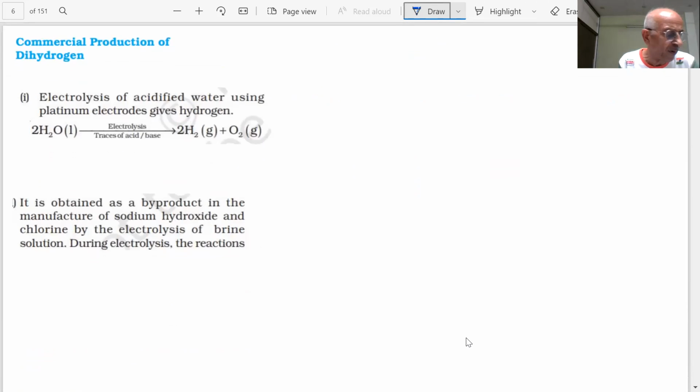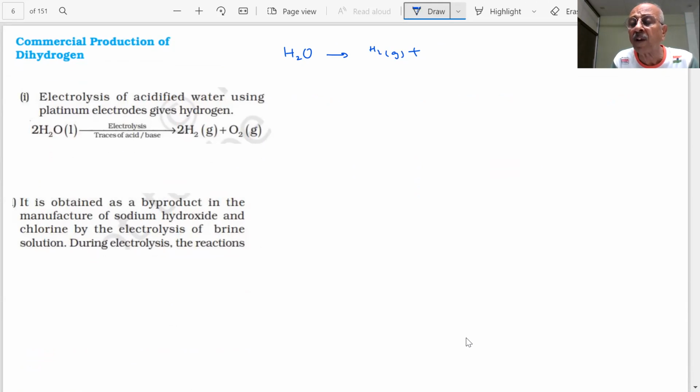About the commercial production: water, you know that if I break the water, what will happen? How will you break the water to get hydrogen? One of the sources of hydrogen gas is water. And hydrogen gas will be used for the future as energy.